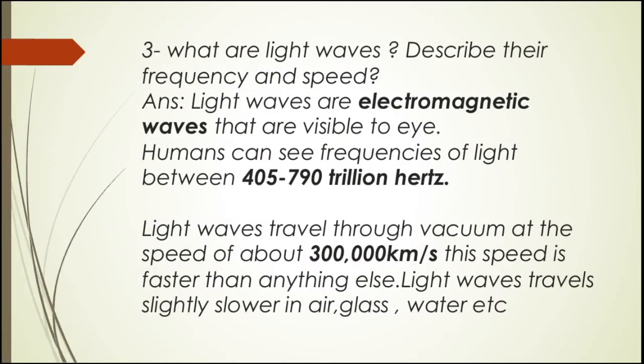Now coming towards the last long question of your exercise, that is, what are light waves? Describe their frequency and speed. Again in this question, you will have to answer two questions, what light waves are and describe their frequency and speed. Light waves are electromagnetic waves that are visible to the eye. Humans can see frequencies of light between 405 to 790 trillion hertz, and light waves travel through vacuum at the speed of about 300,000 km per second.